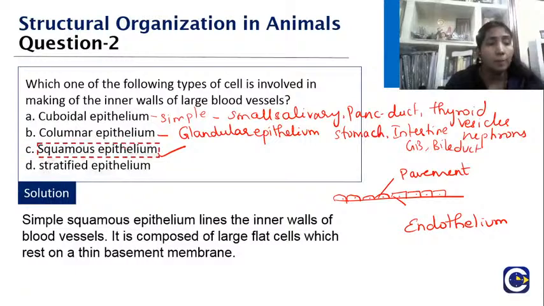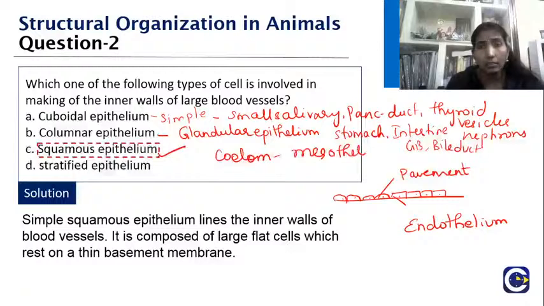Now see, the one that is lining the blood vessel, we call the endothelium. Okay, now if it is going to line the coelom, we call that the mesothelium. Acha. So this mesothelium and endothelium, please children, these are all additional information which we can expect as questions. So I wanted you to copy it down just like that. And what if it is wavy? We call that tessellated.